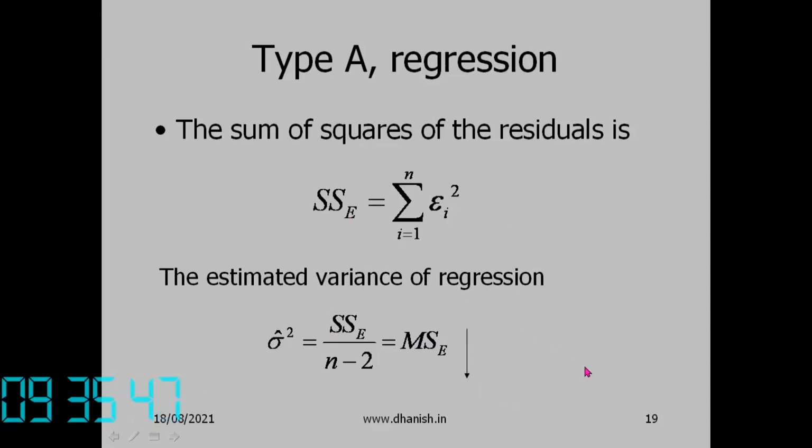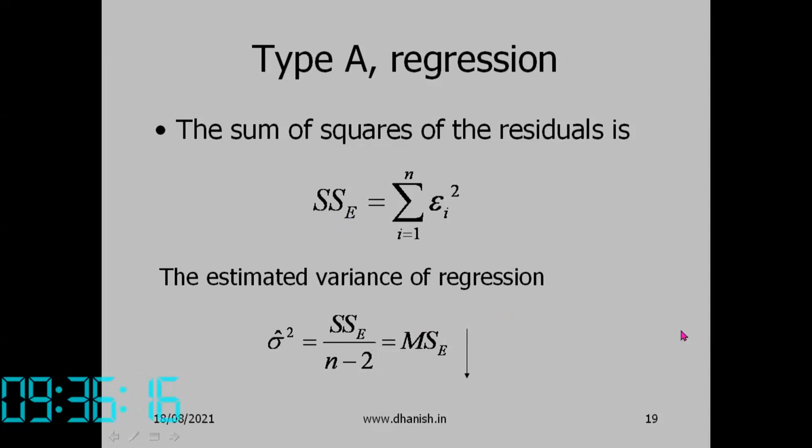In type A evaluation, when calculating standard deviation, we divide by n minus 1.